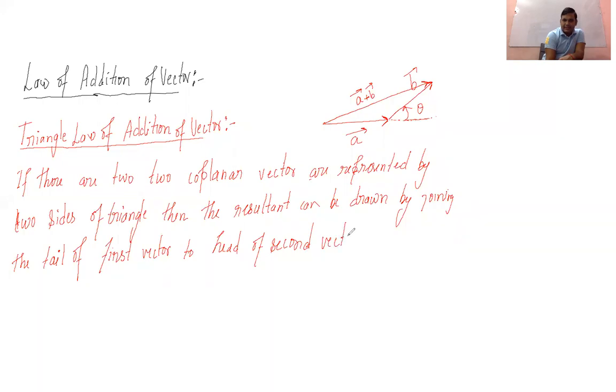You can see here, the tail of the first vector and the head of the second vector. So according to the triangle law of addition, if there are two coplanar vectors represented by two sides of a triangle, then the resultant can be drawn by joining the tail of the first vector to the head of the second vector as the third side of the triangle.